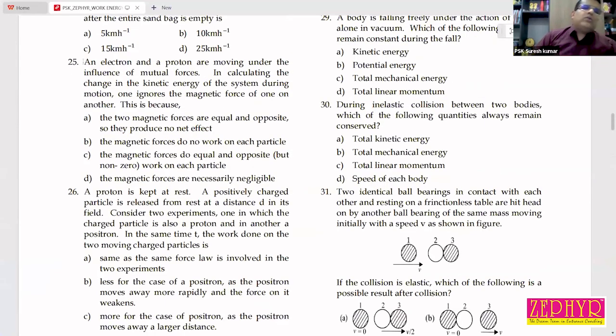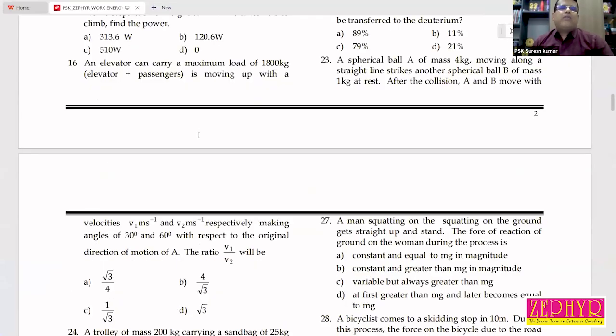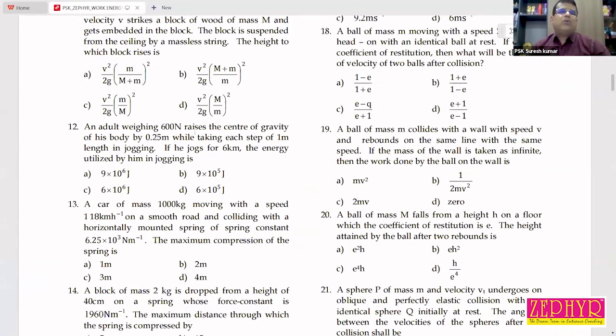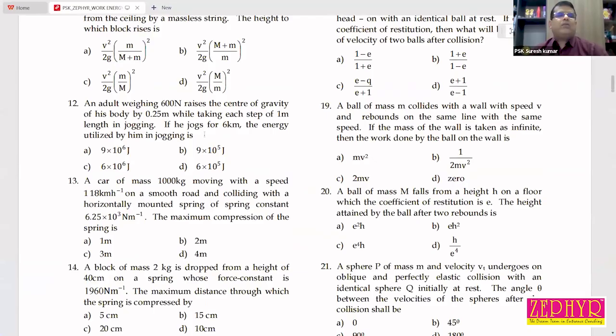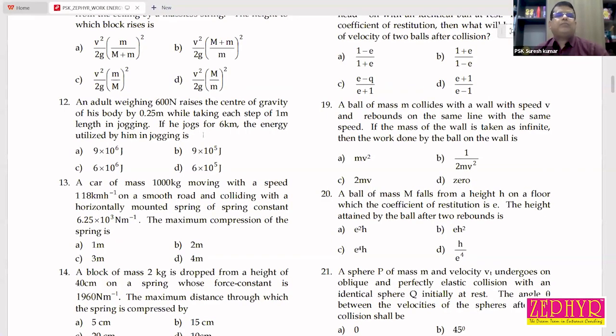So I already told you the detailed solution is given at the bottom of this question, so you can go through that solution part. The next one.